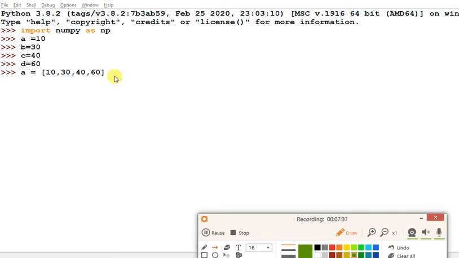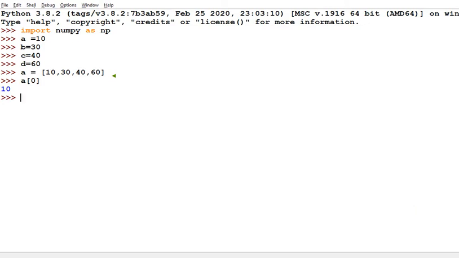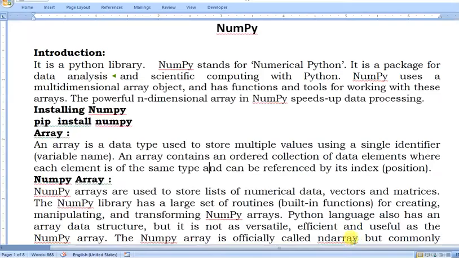Okay, then suppose if you are accessing a0, then you will get 10. So this is an array. When the same type of data is stored in a single variable, that is called an array. An array contains an ordered collection of data elements where each element is of the same type. So in an array all the values must have the same type and can be referenced by their index position.